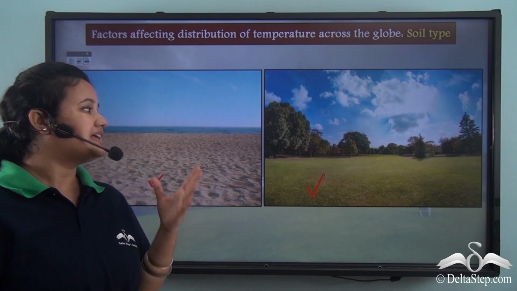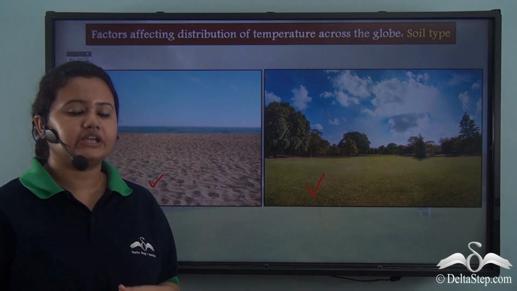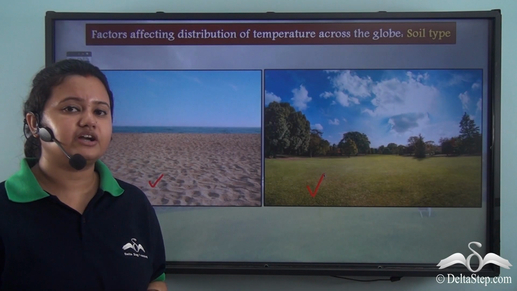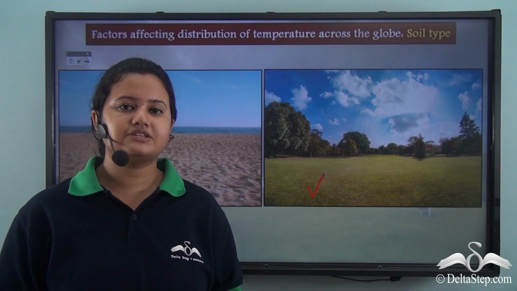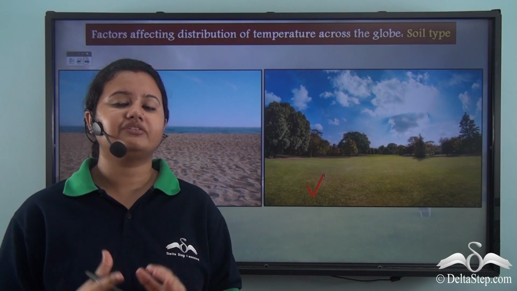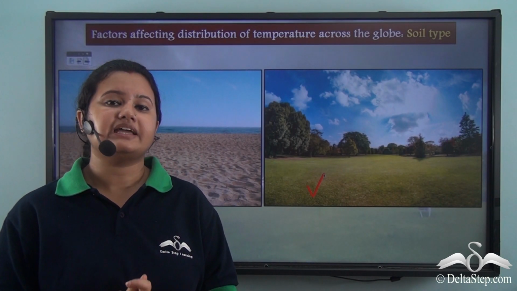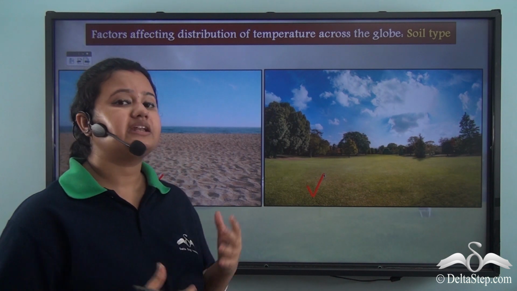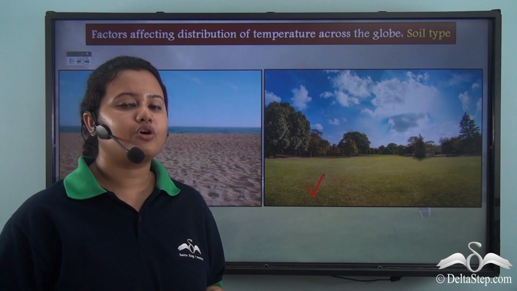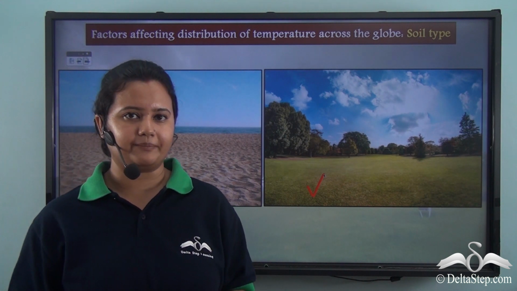And therefore, since sand can absorb more heat, we find it very difficult to walk on sand barefooted, while clay soil or loamy soil can absorb less heat and get heated up less rapidly, and as a result we find it much more comfortable to walk on clay soil or loamy soil.